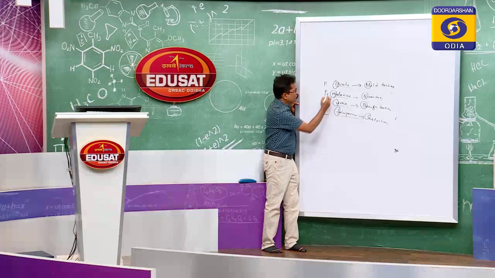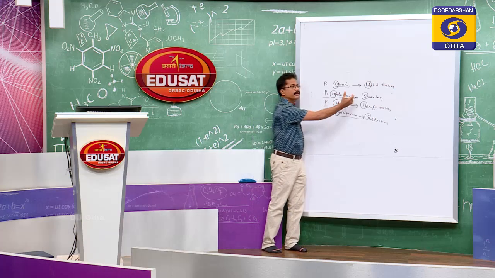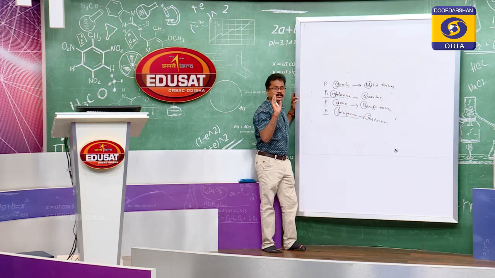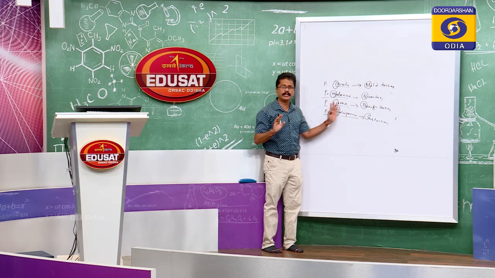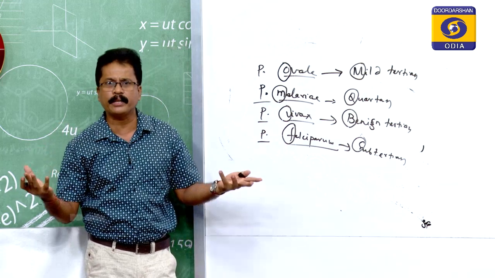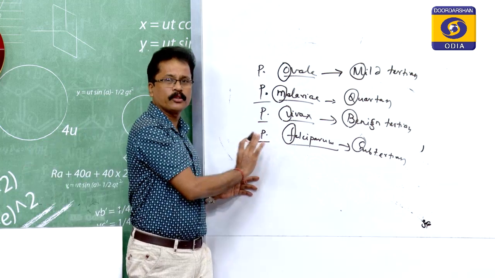Clear? So whenever you remember the name of the parasite and the name of the disease, just remember it once, and then remember Odisha medical very favorite, many questions based standard. Under this condition you can explain it, no problem.